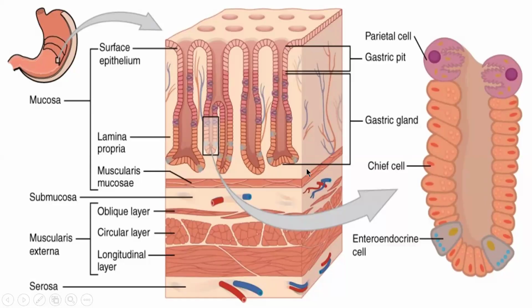So look at the image: surface epithelium, lamina propria, muscularis mucosa, submucosa, muscularis externa, serosa. These are the layers it consists of. And then there is the presence of parietal cell, gastric pit, which is the entrance of gastric juices, gastric gland, chief cell, endocrine cell in the stomach layers.